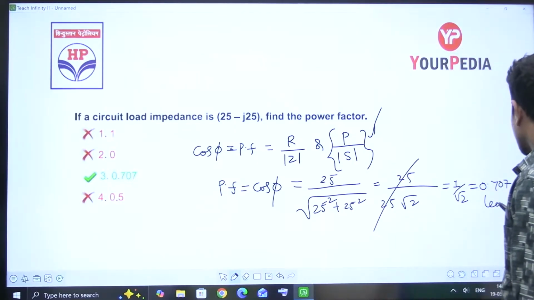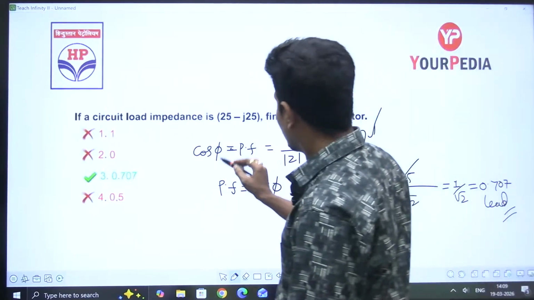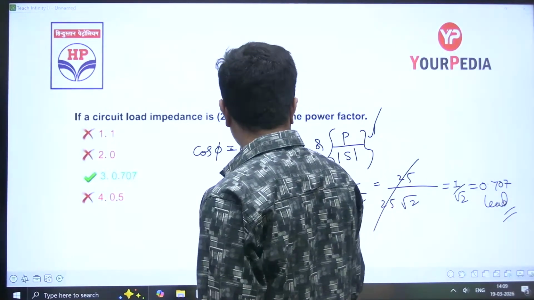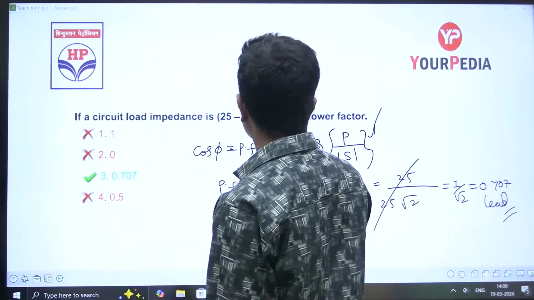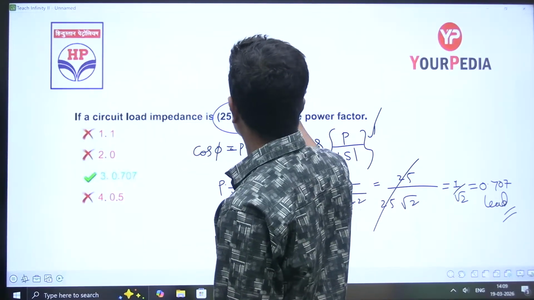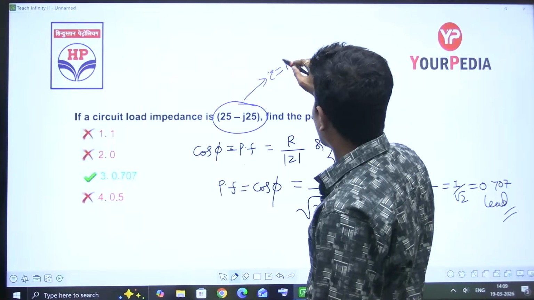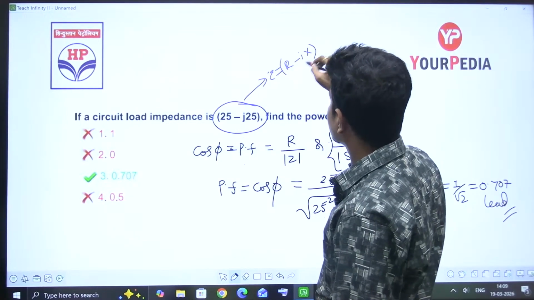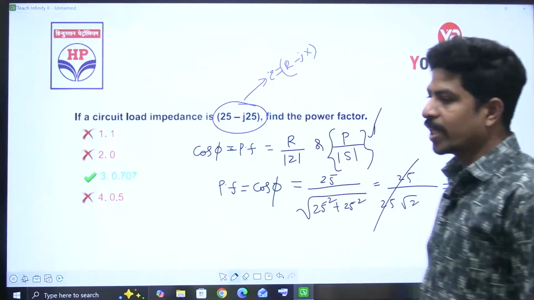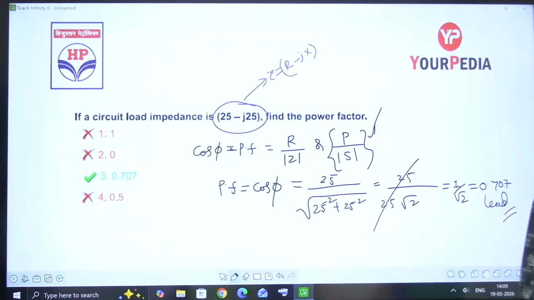The power factor nature is lead in nature. The reason is this impedance is R minus JX. Negative reactance in the impedance means you find that as minus, right?